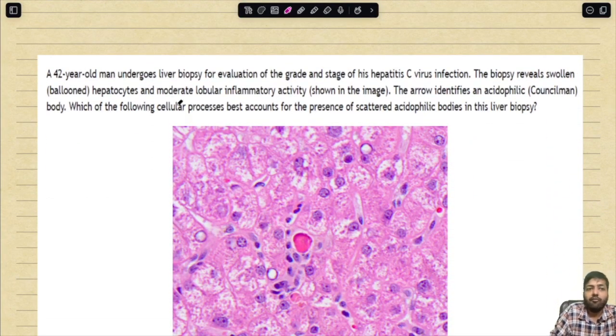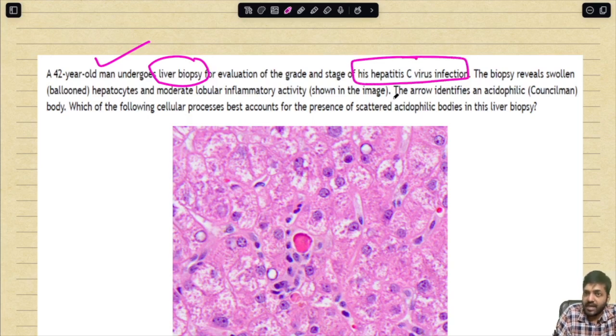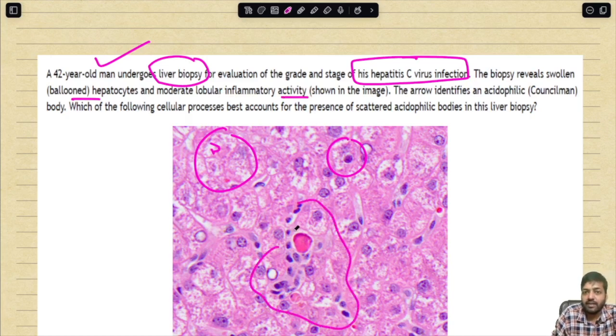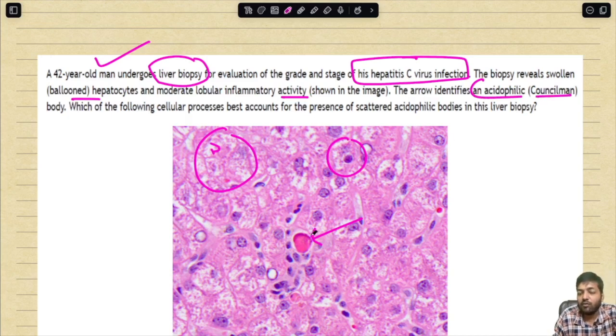Now we are going to see a 42-year-old man who undergoes liver biopsy for evaluation of the grade and stage of his hepatitis C virus infection. The biopsy reveals swollen or ballooned hepatocytes. You can see these enlarged ballooned hepatocytes, and some of them are also undergoing necrosis. Moderate lobular inflammatory activity is seen. Very important, the arrow identifies an acidophil, that is, a Councilman body. This is an acidophil, meaning an eosinophilic or Councilman body.